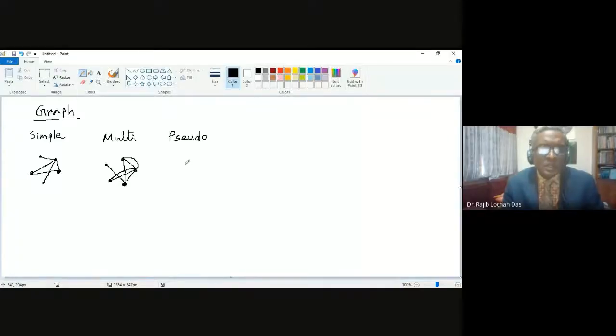Like that. The only condition is that there will be one or more loops in the graph. So what is a loop? A loop is one edge which starts from a point and comes back to the same point. It may be a multigraph or a simple graph, it does not matter. If there is any loop, that graph will be called a pseudograph. So this is another type of graph.